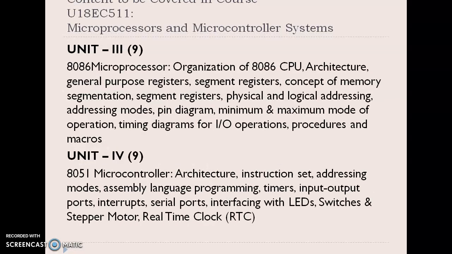Unit 3 is about the 8086 microprocessor. A total overview of the 8086 microprocessor, in depth about how we will go about programming it, everything, a little bit of lecture will be given. Then in Unit 4, we will be discussing the 8051 microcontroller.